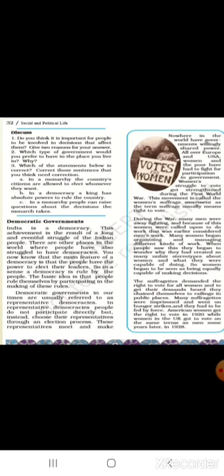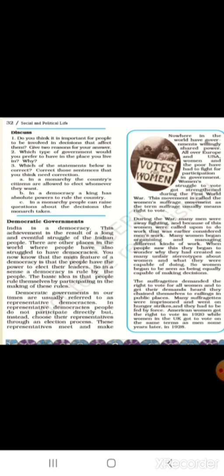India has a democratic type of government, and the people have the power to elect their leaders. The basic idea is that the people rule themselves by participating in the making of these rules. In democratic governments in our times, it is usually referred to as representative democracies.